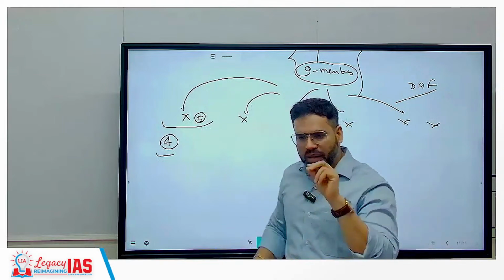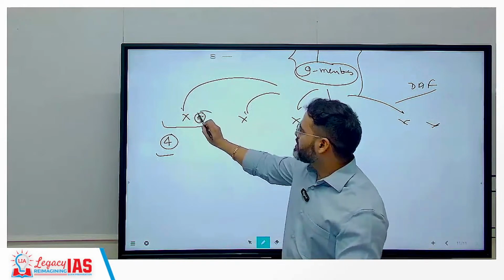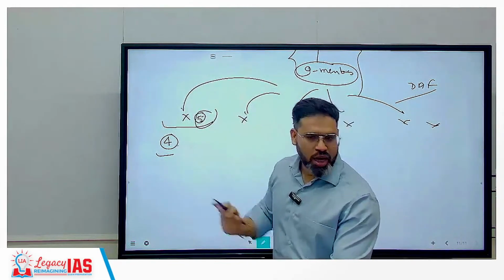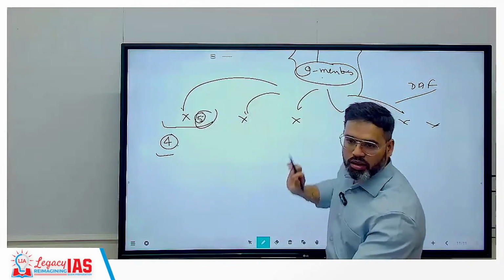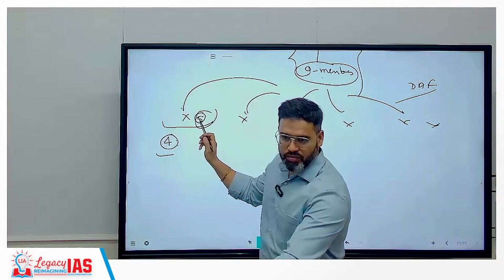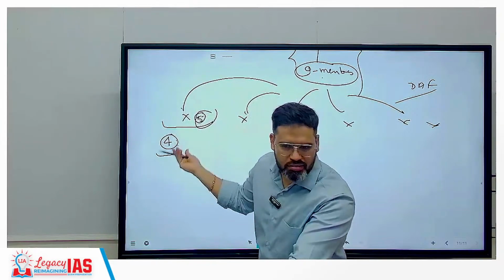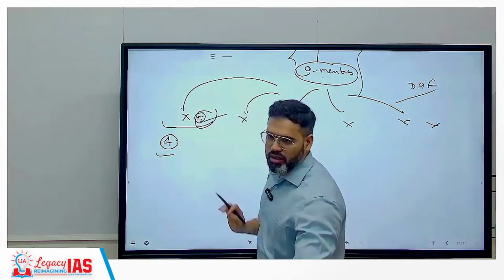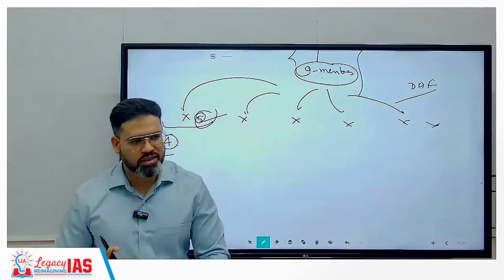The final marks you get are decided by the chairman only, not by those 4 members. Clear? And this chairman is nothing but a member of the UPSC. The members can only influence him, saying that we think we need to give more marks. But the ultimate decision will be taken by the UPSC chairman only. That's it.